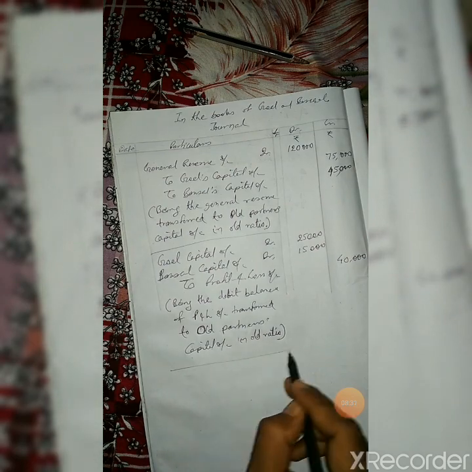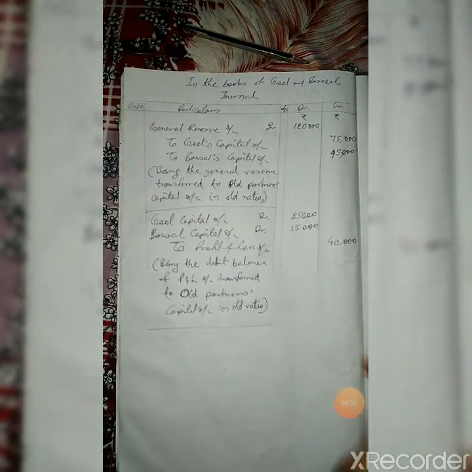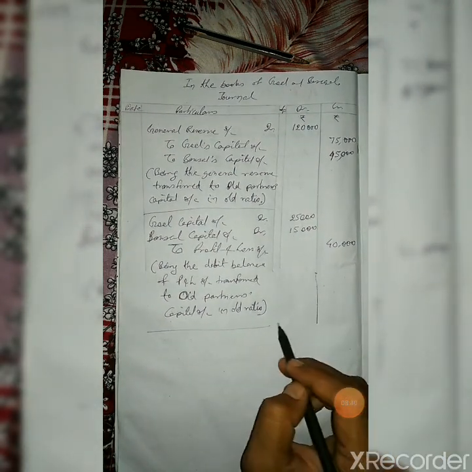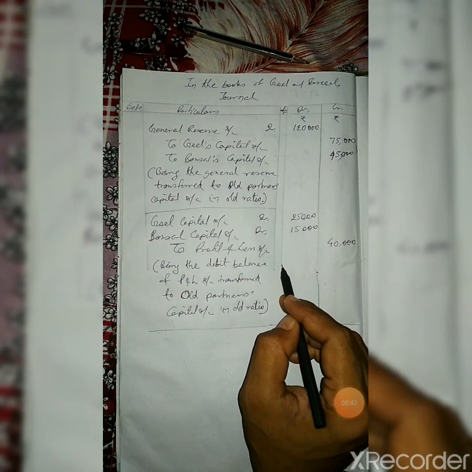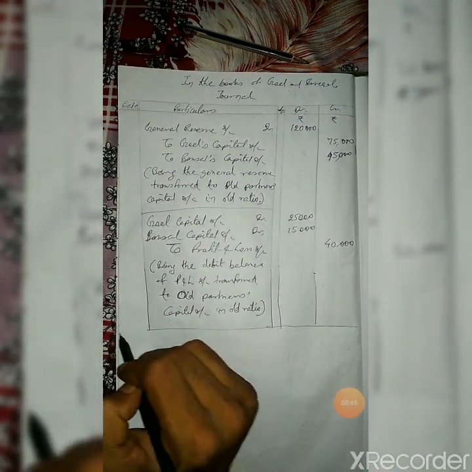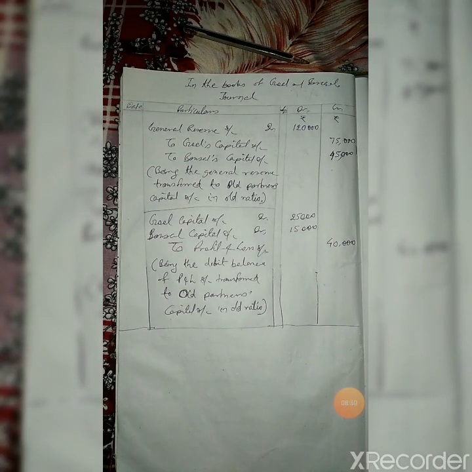So these are the two journal entries which show how general reserve or any reserve fund will be treated, and how any fictitious assets or a thing having a debit balance will be treated at the time of admission of a partner. Hope you understood. Thanks.